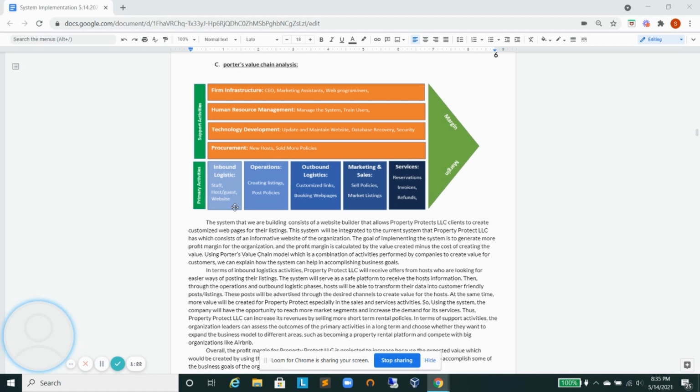For technology development, it will be updating and maintaining the website, database recovery, and security. For human resources, it will be managing the system and training the users. And for the firm structure, we have the CEO, the marketing assistants, and the web programmers. All these activities, primary and supporting, will help generate and increase the margin and the profits for the organization.